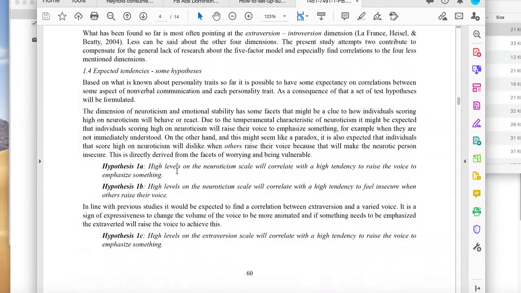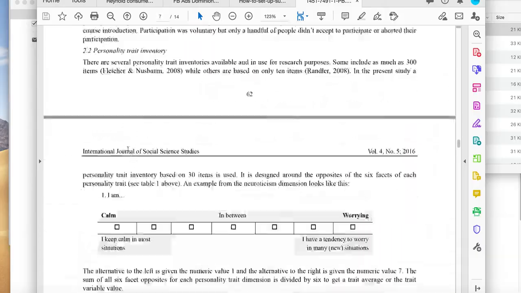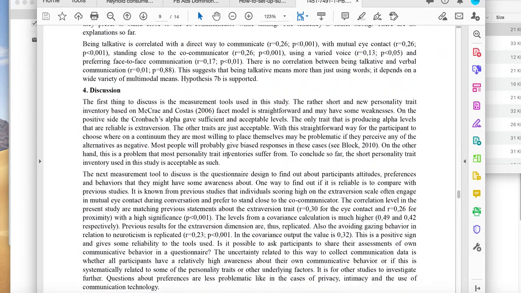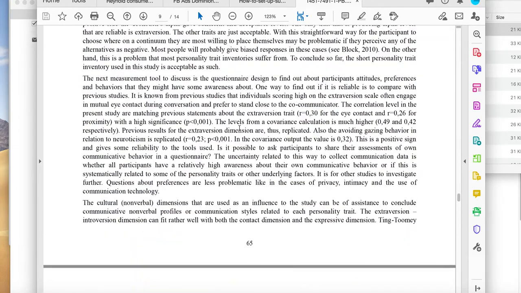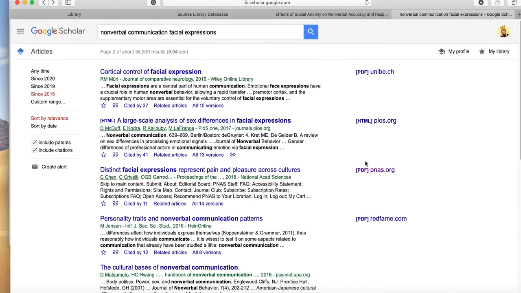And they talk about some previous studies. Then they talk about what their hypotheses, what they think is going to happen. And then if again we go down to that discussion towards the end, and this is where they talk about what their study revealed. Okay, this is interesting. So I would take that and I would upload that to Moodle for that to be something for your professor, me, to approve or not approve. All right, so hopefully you get an idea about how to find some of these articles.